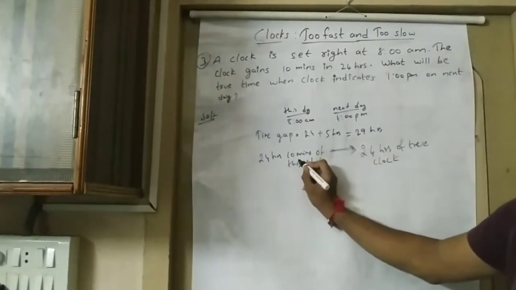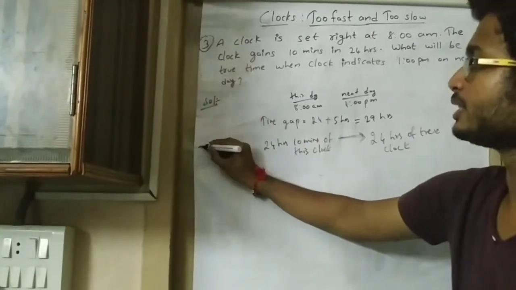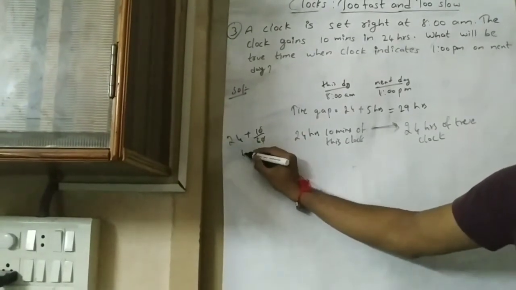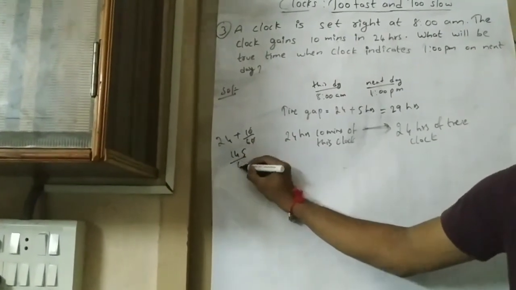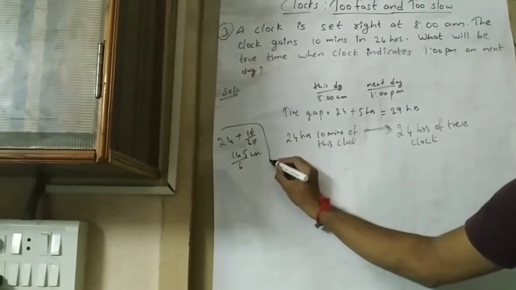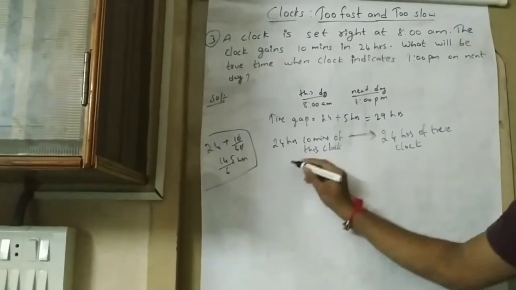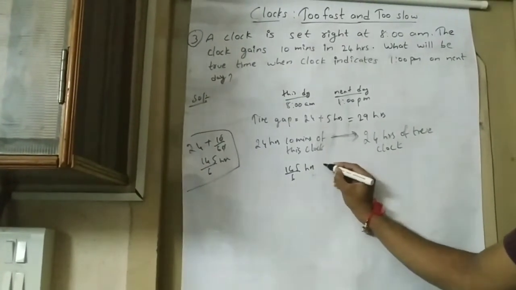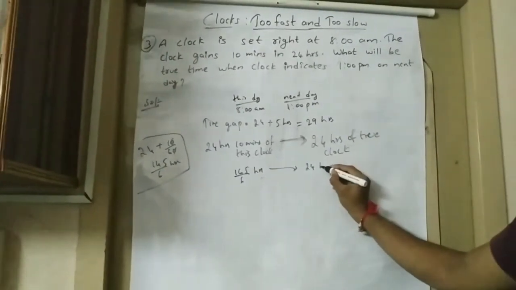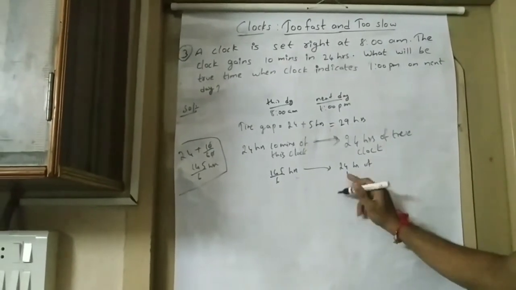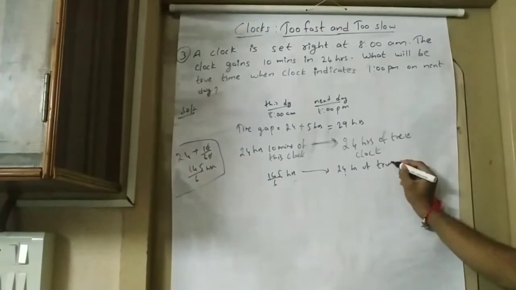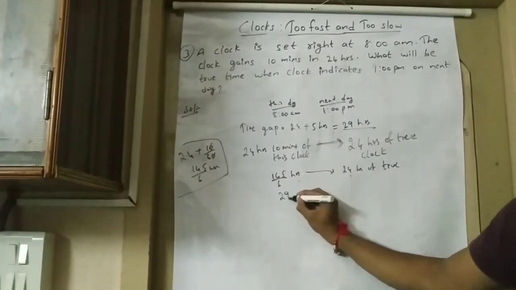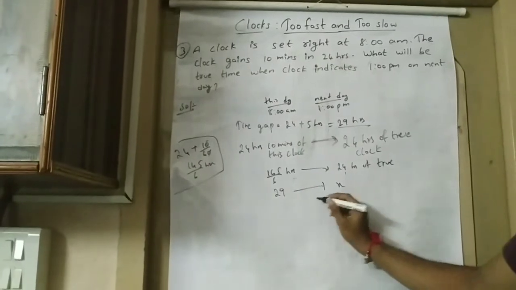So 24 hours 10 minutes. Convert this into hours. Means 24 plus 10 by 60. So 24 6s are 144 plus 1. That is 145 by 6 hours. So 24 hours 10 minutes means 145 by 6 hours. So 145 by 6 hours of this clock is 24 hours of true clock. So this clock has gained 29 hours. So let it be x.